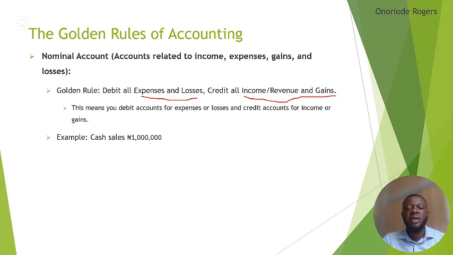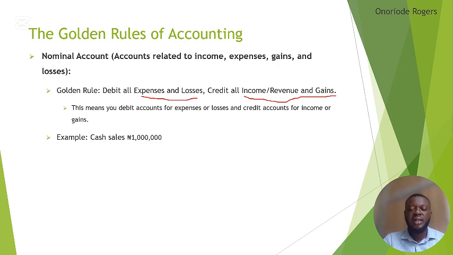Example, cash sales 1 million naira. Cash sales 1 million means you sold the goods and the customer paid you immediately. That means I don't even need the name of the customer any longer because our transaction has ended. I sold to him, he has given me my cash, and I've given him his goods, so the transaction has ended. I don't need his name, so it's cash sales.